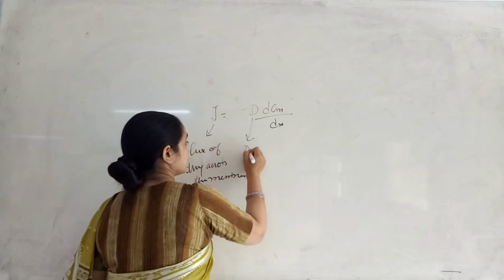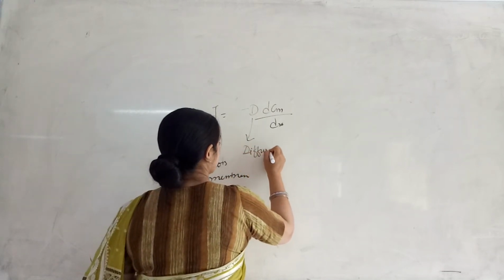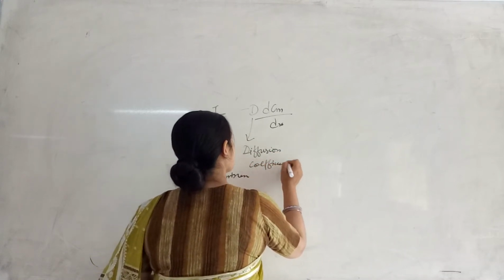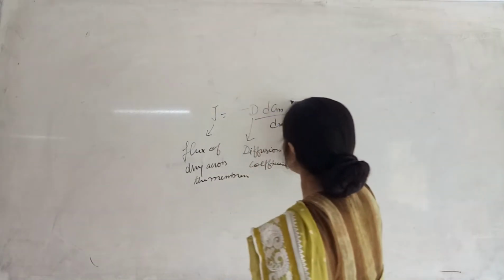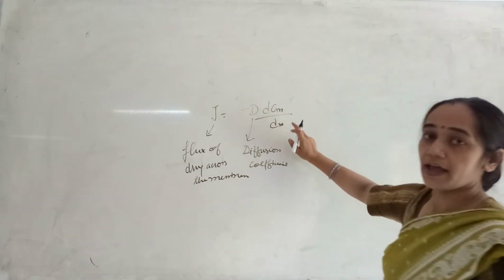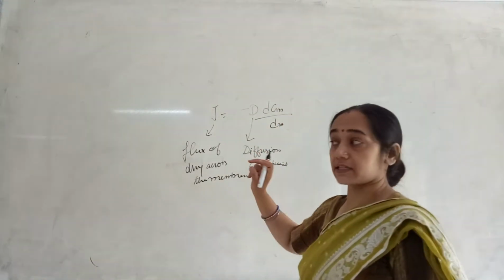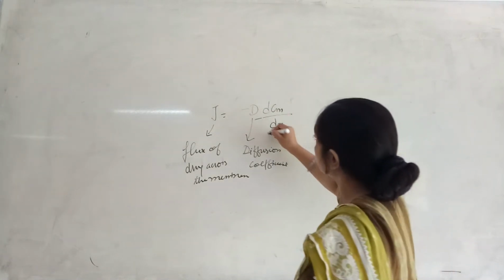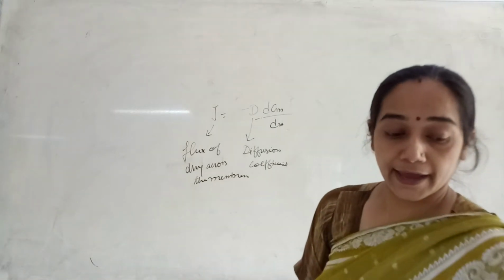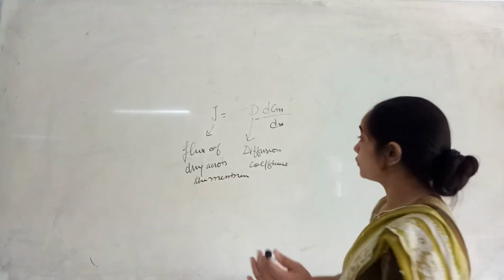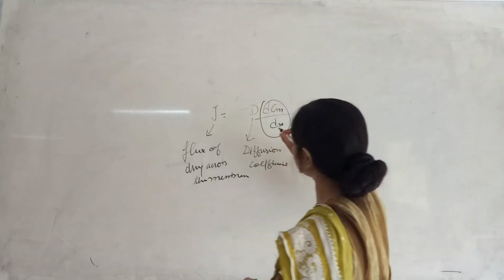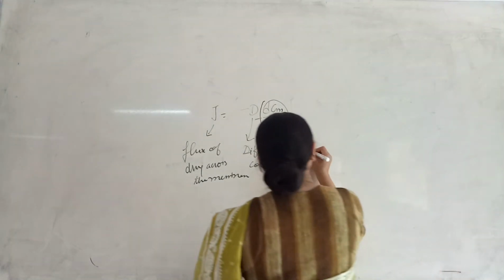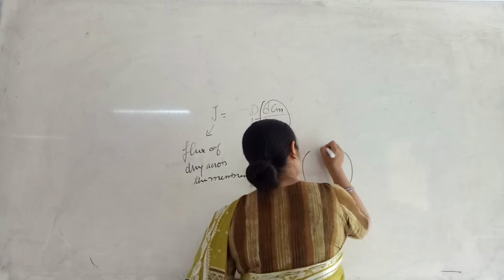D is the diffusion coefficient, and dCm is the change in concentration of the drug across a distance x. Now, change in concentration of drug, dCm, is the change in concentration of the drug across the membrane of thickness x.